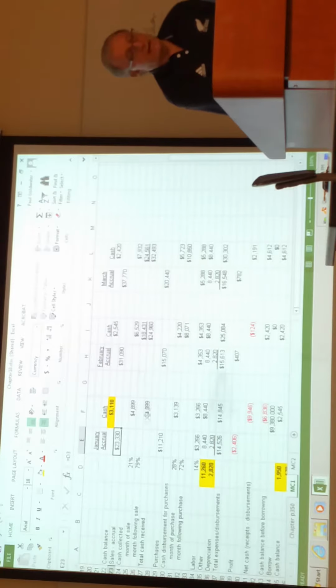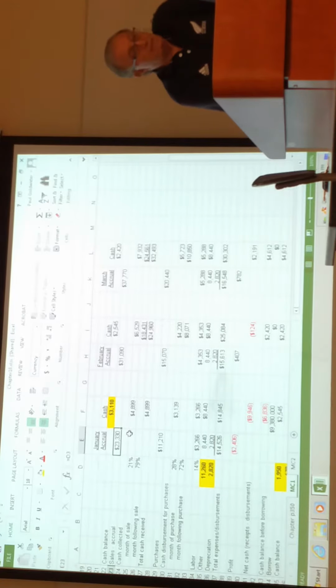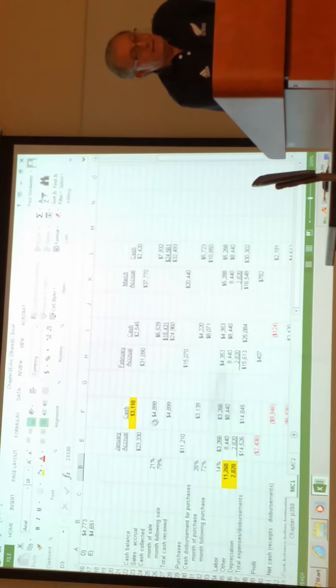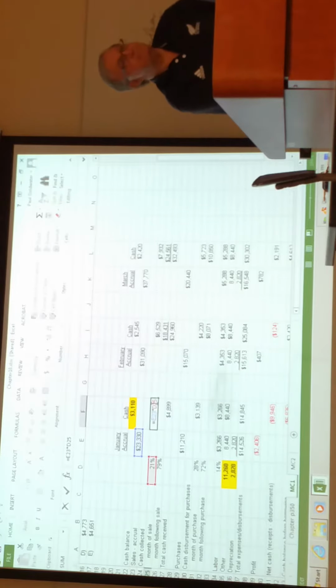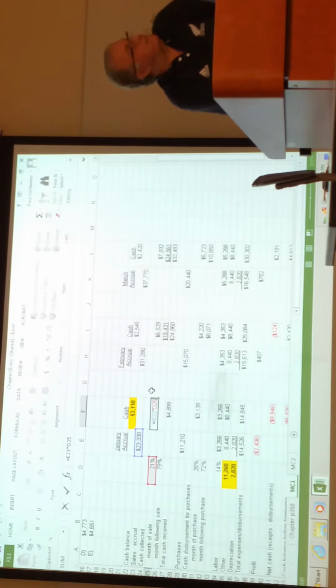Now, in your problem, it'll have a little comment saying to bring down the dollar amount from D3. So we go up to D3, there it is. And I won't keep scrolling up and down. There's the accrual. It then told me when these customers are gonna pay: 21% in the month of sale. So under the cash column, here comes the 21%.